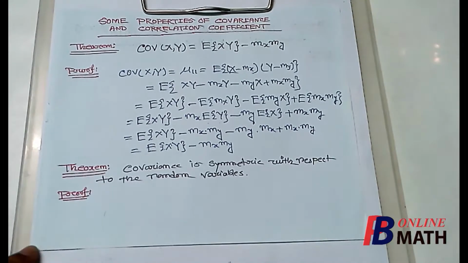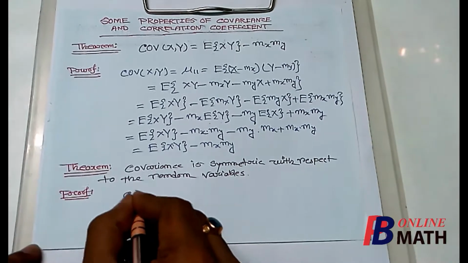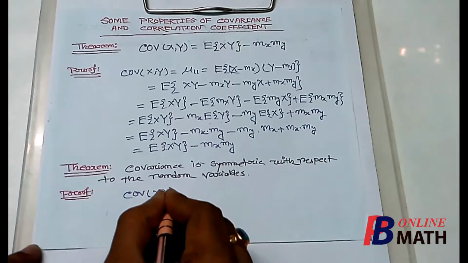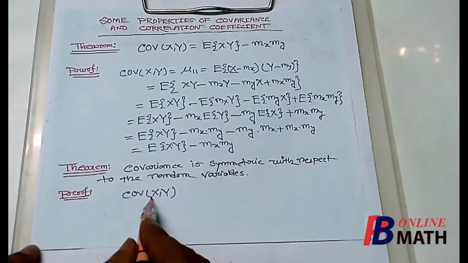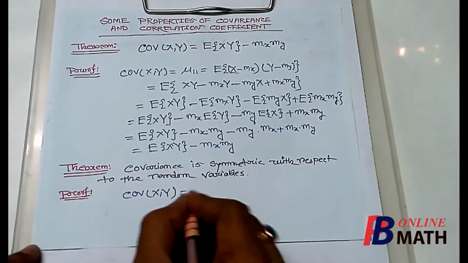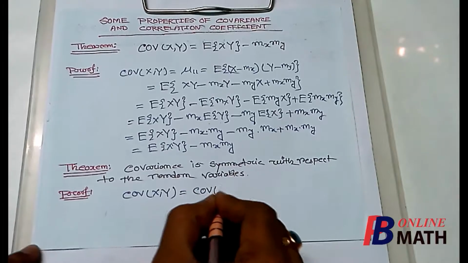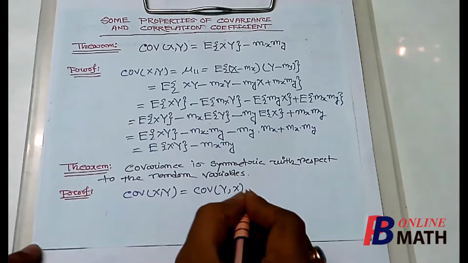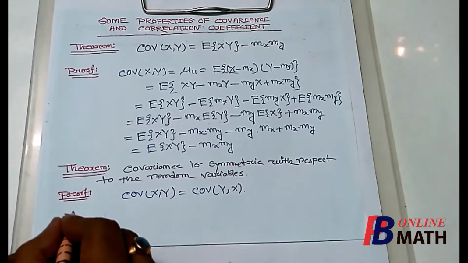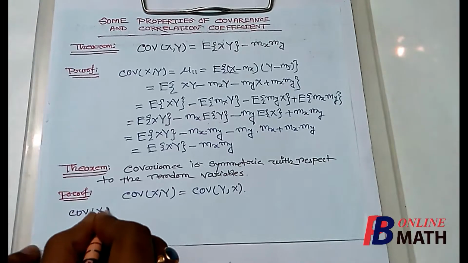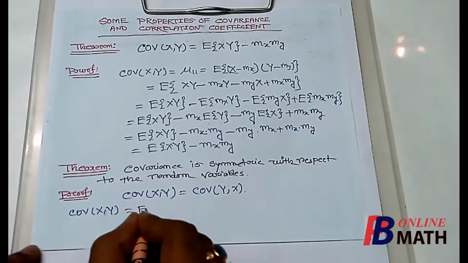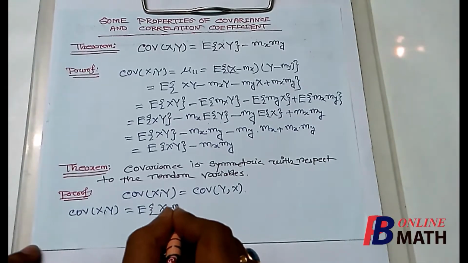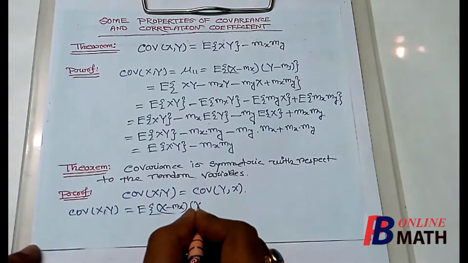We consider the next theorem, that is, covariance is symmetric with respect to the random variables. That means we have to prove that covariance of xy is symmetric with respect to x and y. So covariance of xy will be equal to covariance of y and x. Now the proof is very simple, because covariance of xy is equal to expectation of x minus mx into y minus my.